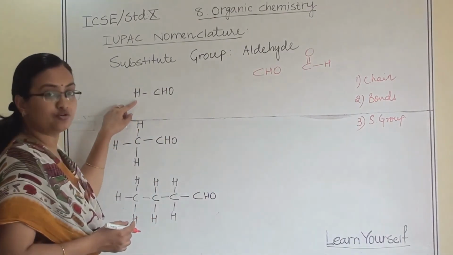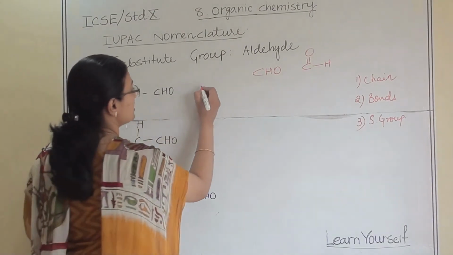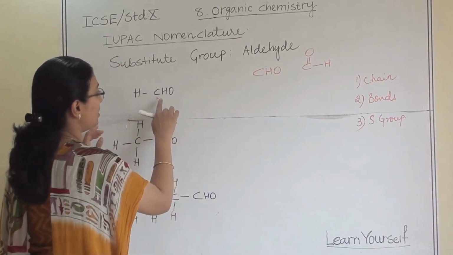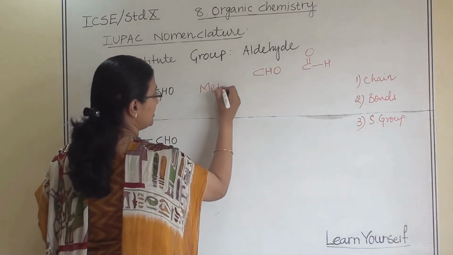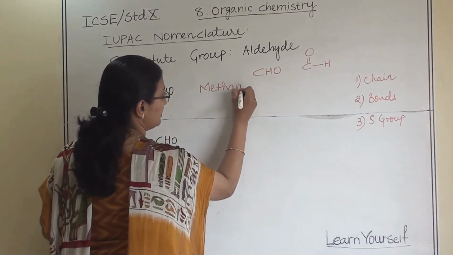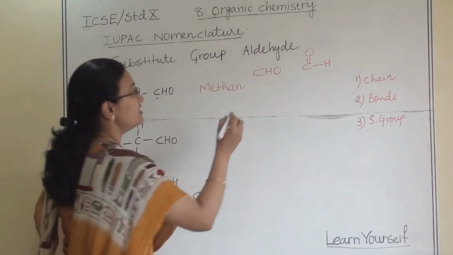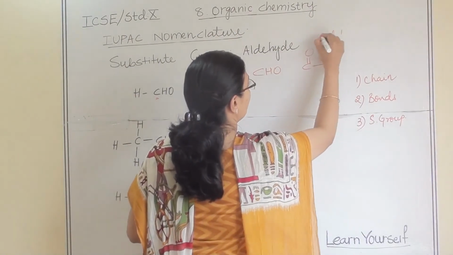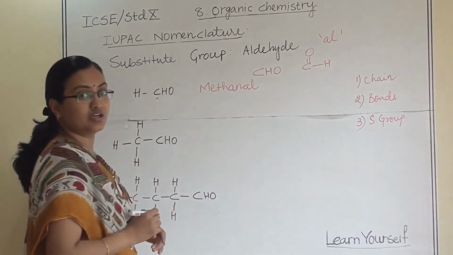So it is going to attach to hydrogen. So this is the one carbon along with this group. This is going to be methane, and the aldehyde suffix will be al. So this is going to be methanal.